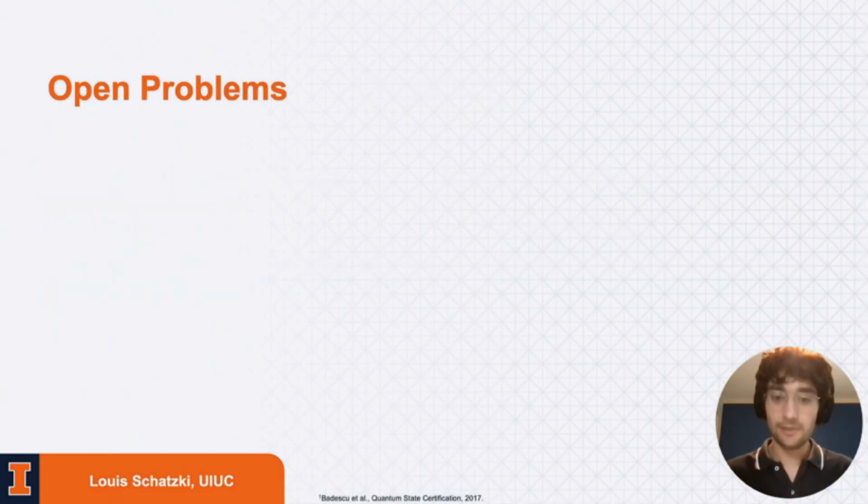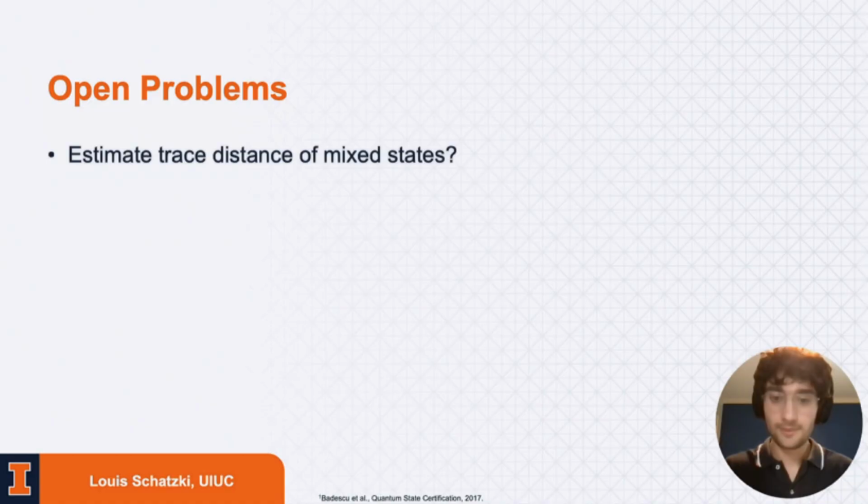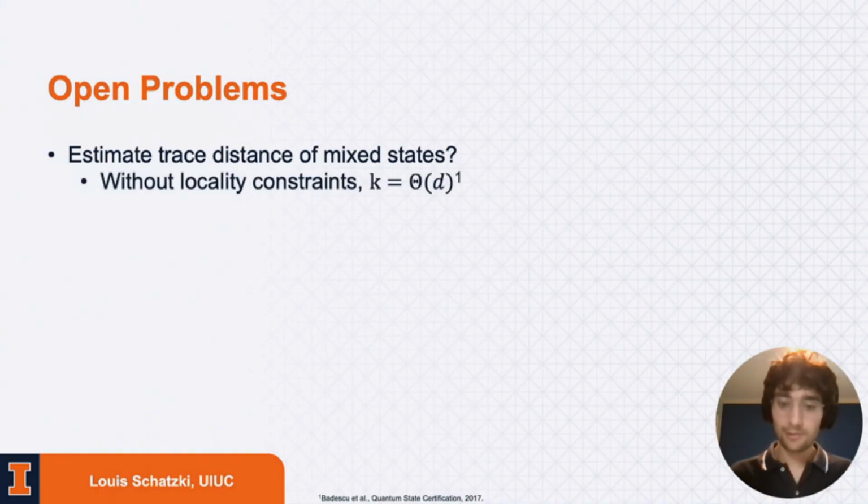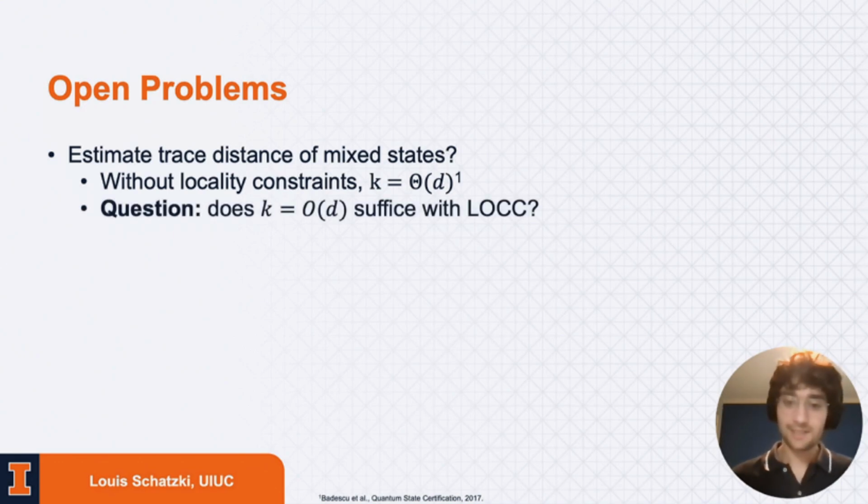And I want to leave you with a few open problems from our work. The first is the sample complexity of estimating the trace distance of mixed states using just LLCC. Without locality constraints, so if you're allowed arbitrary operations, then it's known that theta d copies are both necessary and sufficient. But our question is: is this sufficient with just LLCC as well? That is, is there an LLCC protocol that achieves sample complexity O of d?